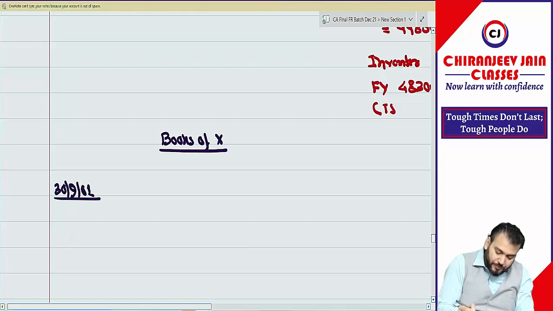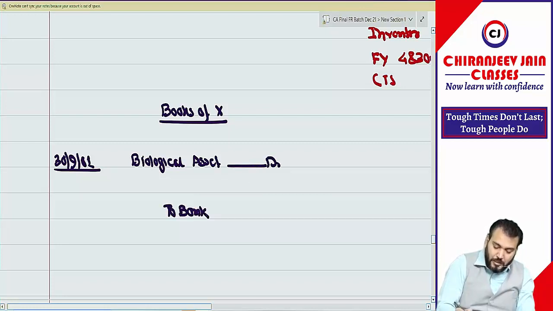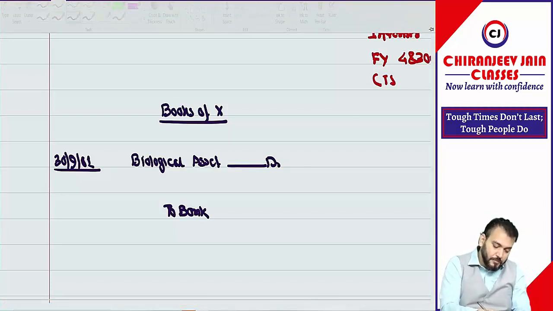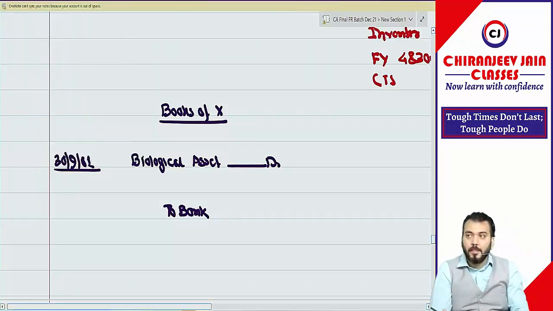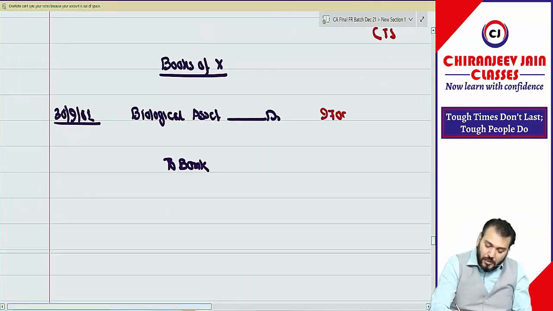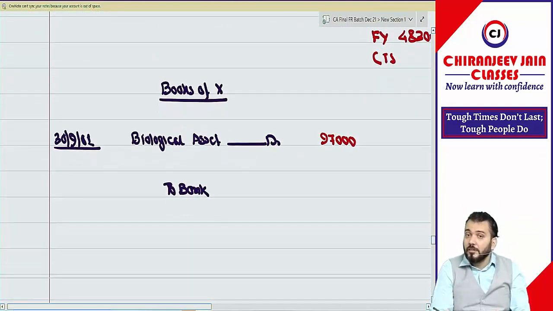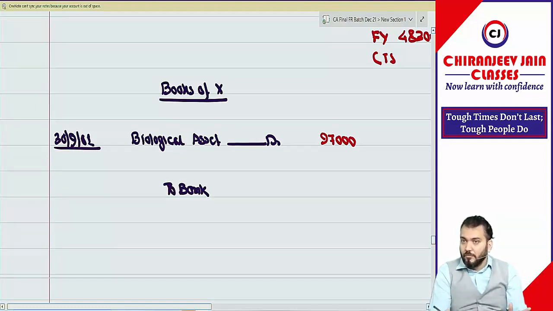Can we start? So the journal entry will be Biological Asset account debit, to Bank. How much amount will be debited? 97,000. And how much will bank be credited? To bank, how much? 1 lakh.